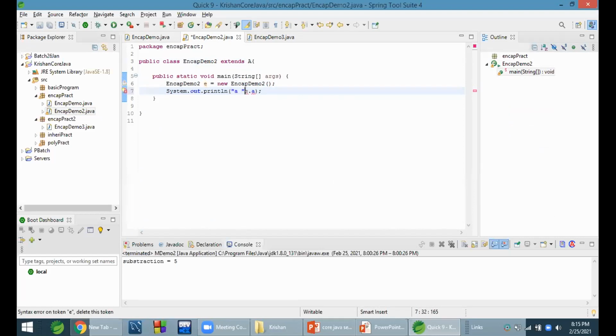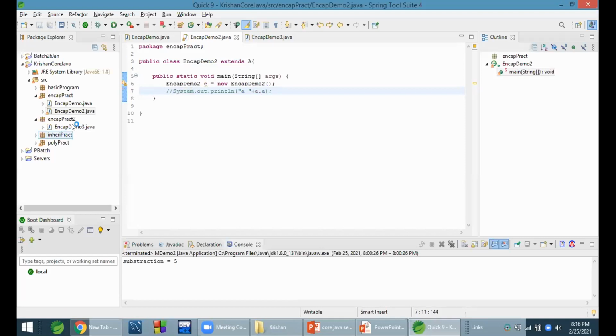A equals to plus E dot A. Here you can see it's not accessible. It's showing here, A is not visible. A is class. Dot A, small a means its data member variable is not visible, because that's private and we are trying to access it outside the file.